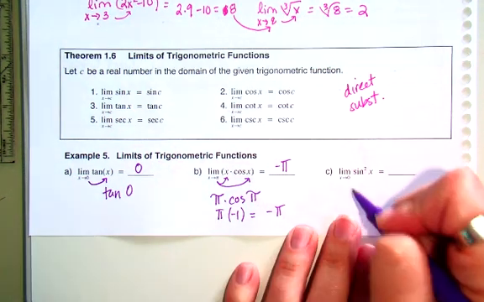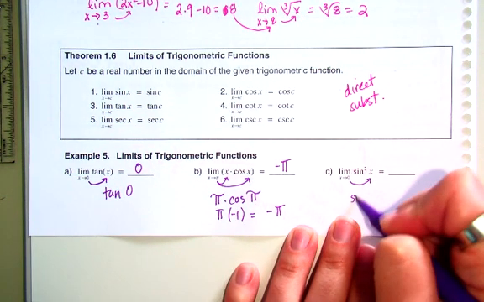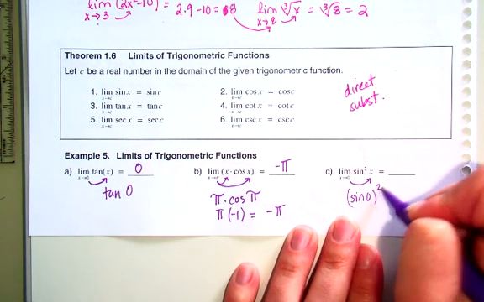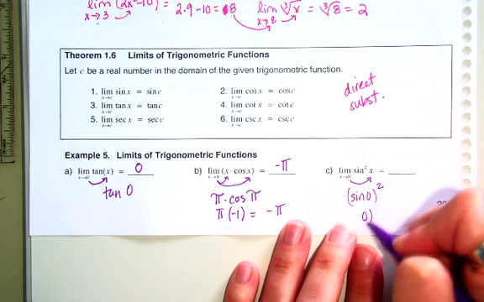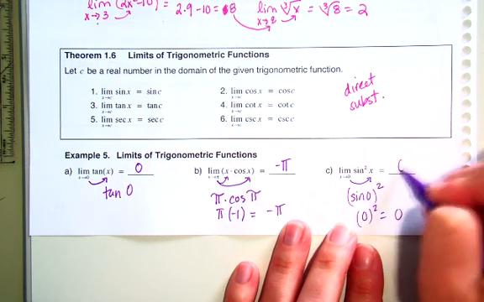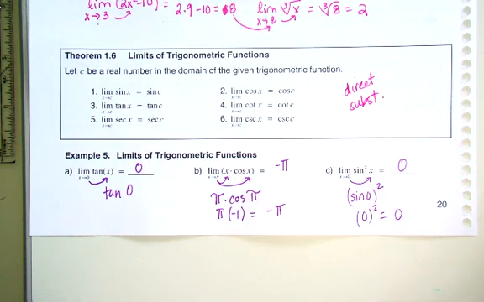How about for this one? Plugging in a 0. It's just the sine of 0 squared. What's the sine of 0? 0. What's 0 squared? 0. And that's it. Okay, so trig functions, you can use direct substitution. All right, last page.